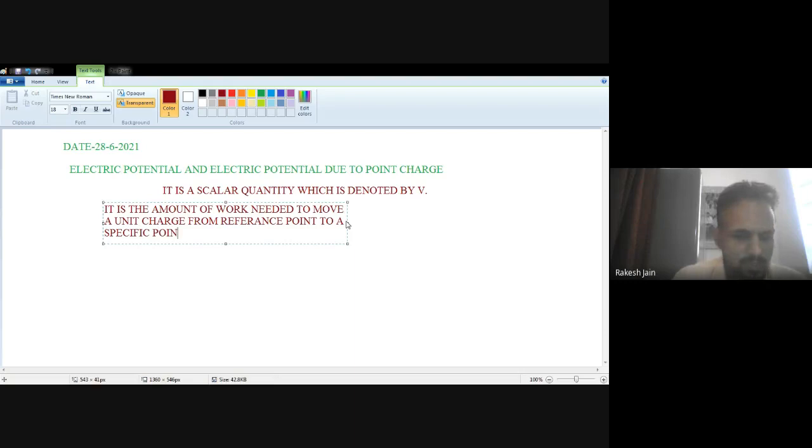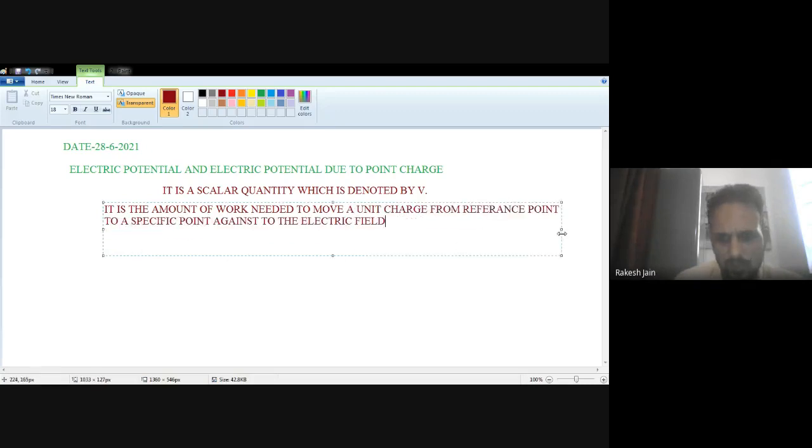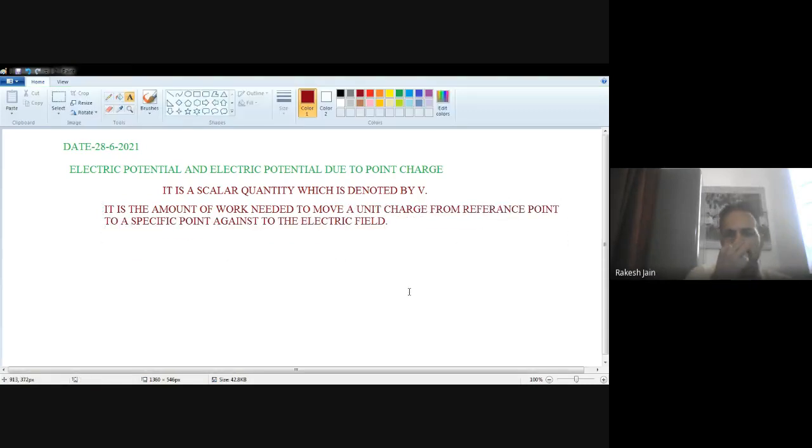To a specific point, against the electric field. What I want to say, I just put this thing here. Now see very carefully. What is electric potential? Electric potential is denoted by V generally. It is a scalar quantity. It is the amount of work needed to move a point charge from any reference point to a specific point against the electric field. Against the electric field.